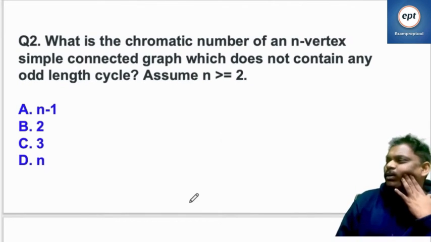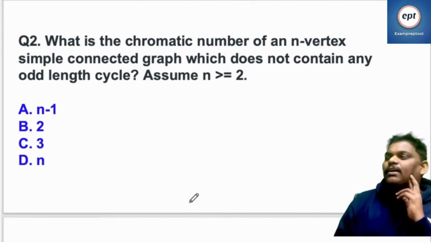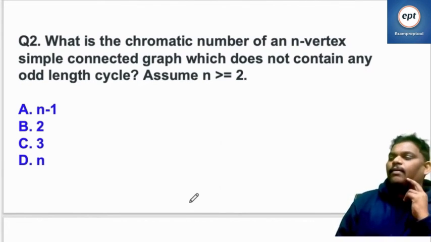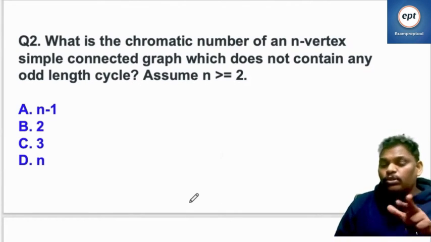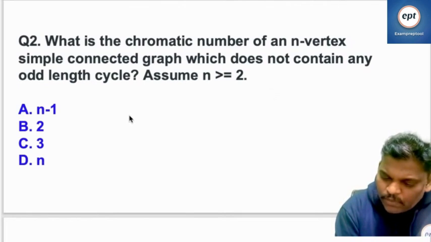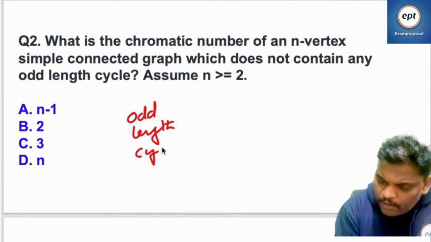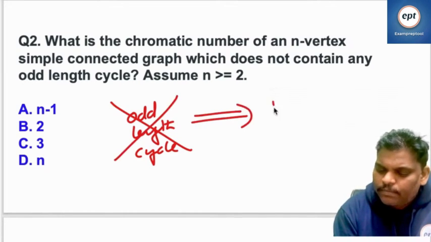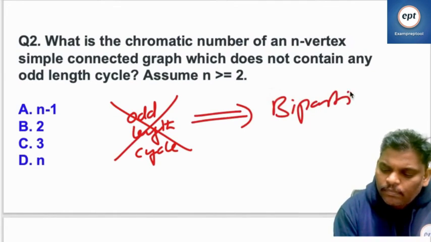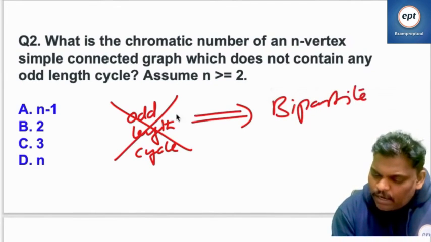Remember everyone, any graph which doesn't have an odd length cycle, then it is a bipartite graph. If any graph is bipartite, an odd length cycle does not exist. This is true on both sides. So I am repeating now. See this one. Odd length cycle not exist, then it is bipartite.